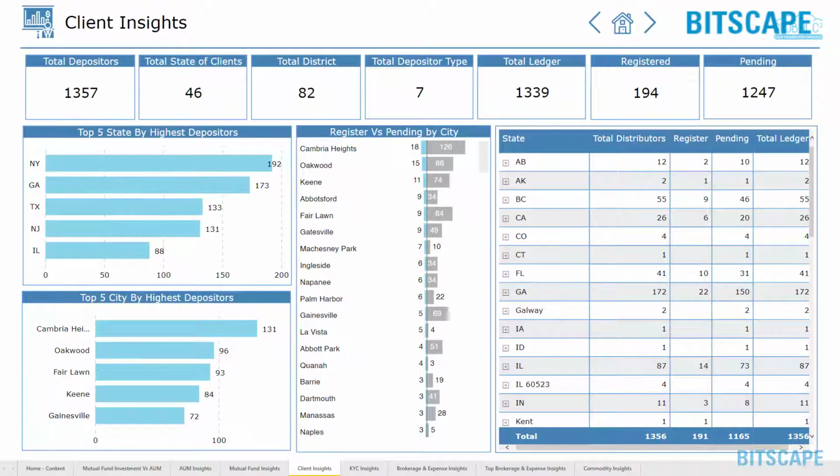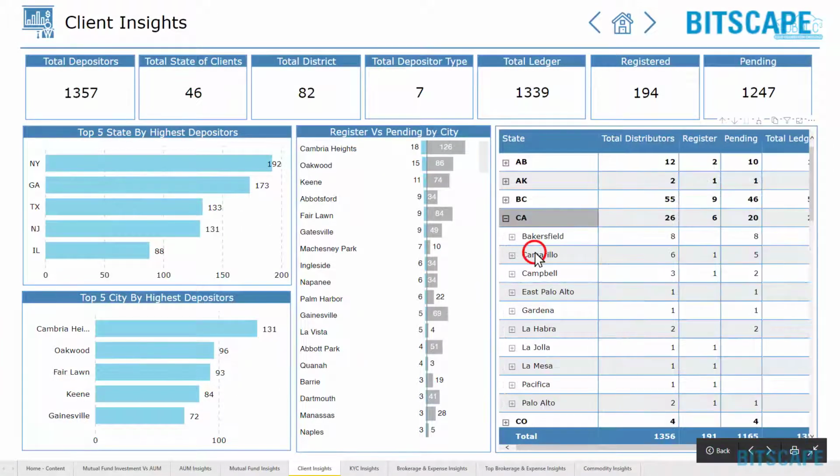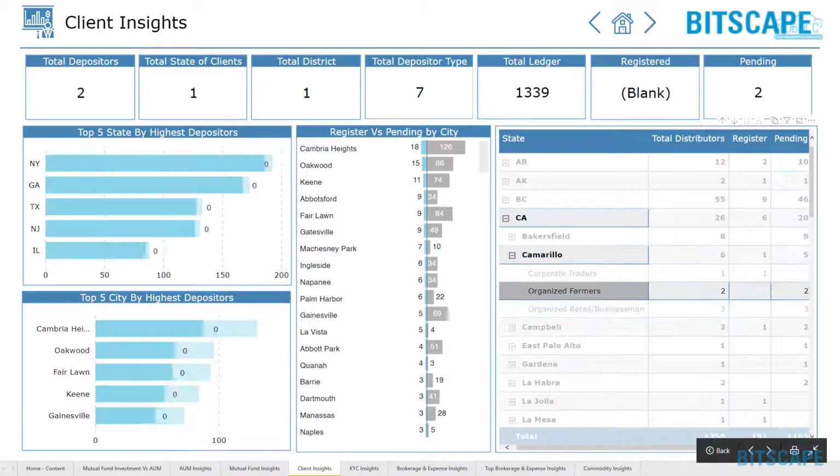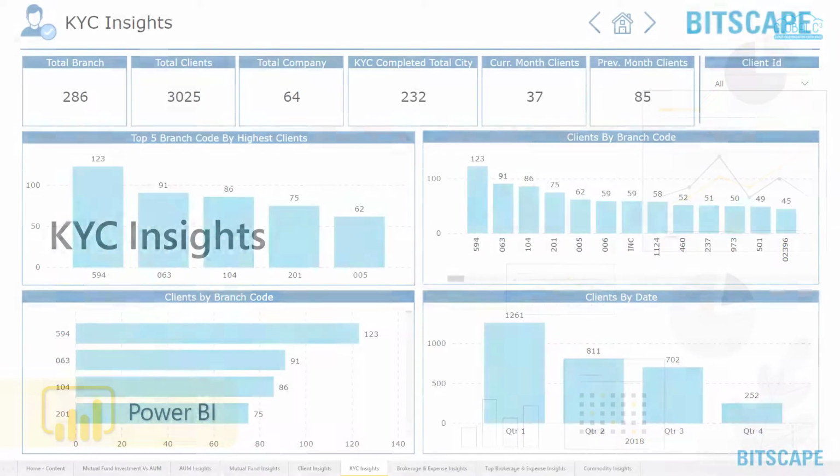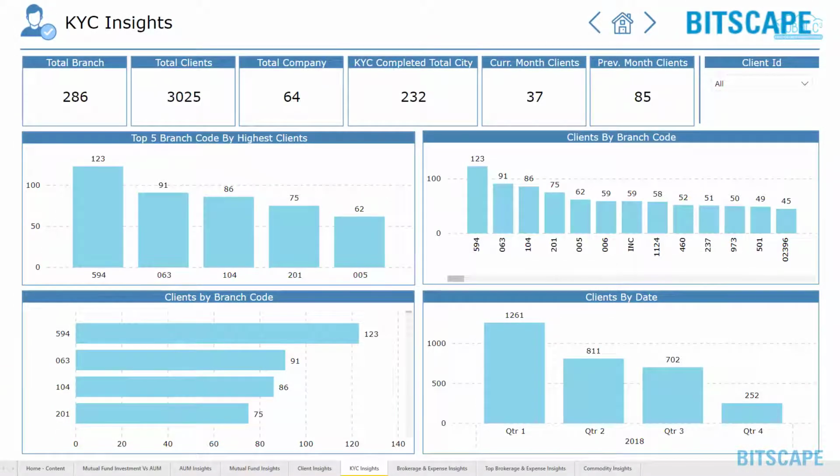Client Insights, the advanced analytics capability of the total ledger with pending and registered clients and highest depositors. KYC Insights focuses on KYC completed city, company, branch, and analysis of KYC by date of clients.